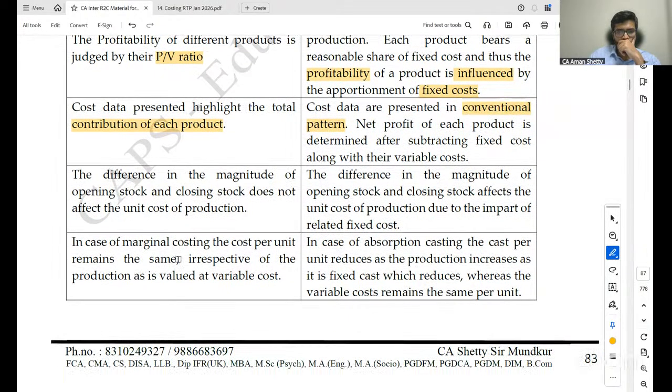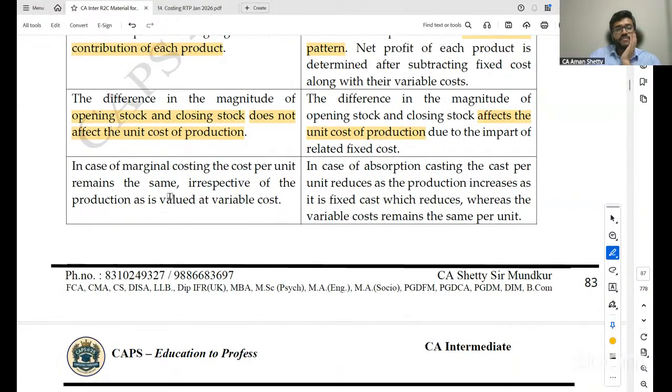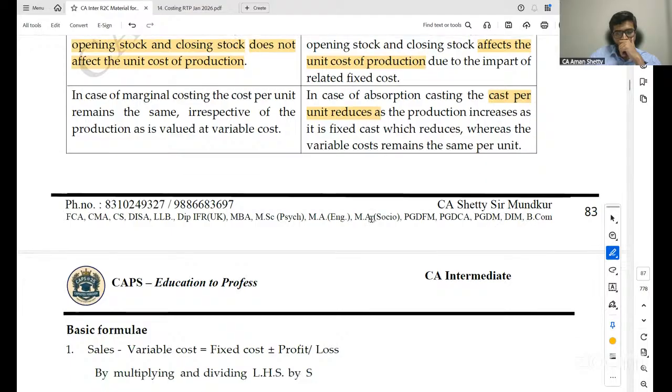In marginal costing, the difference in magnitude of opening stock and closing stock does not affect the unit cost of production. In absorption costing, the difference in the magnitude of opening stock and closing stock affects the unit cost of production due to the inclusion of related fixed cost. In marginal costing, the cost per unit remains the same irrespective of the production, as it is valued at variable cost. In absorption costing, the cost per unit reduces as production increases, as it is the fixed cost which reduces, whereas the variable cost remains the same per unit.